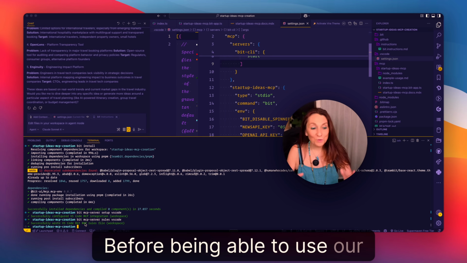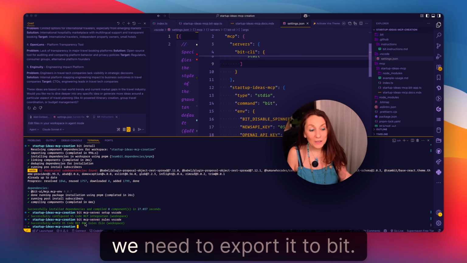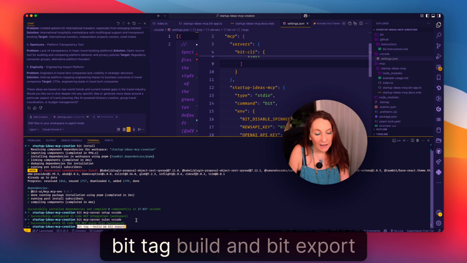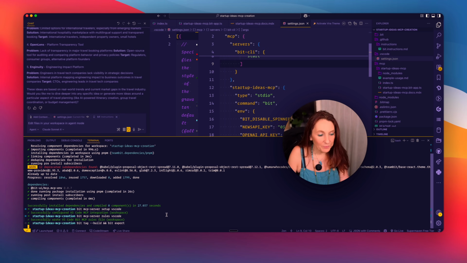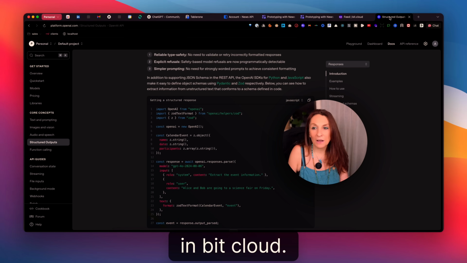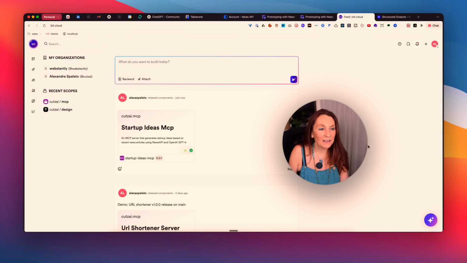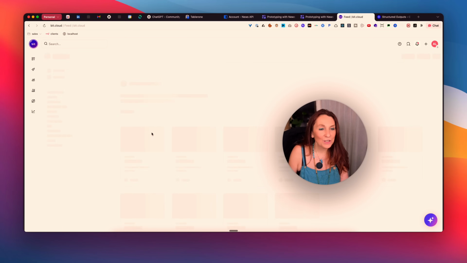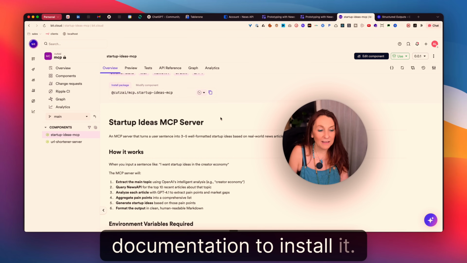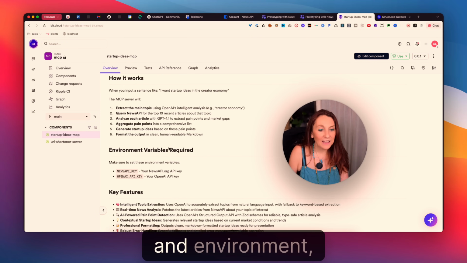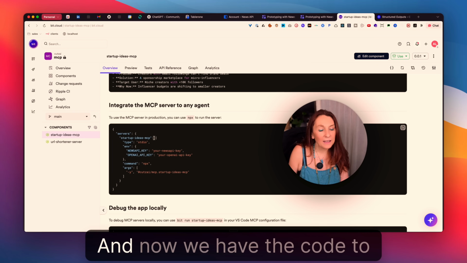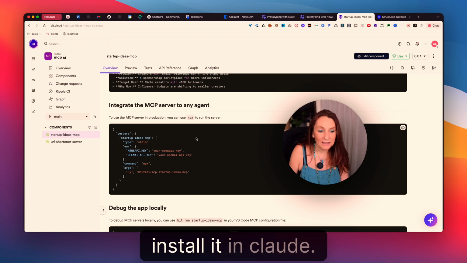Before being able to use our newly created MCP server, we need to export it to Bit. So we do it with this command, bit tag build and bit export. Now our component is exported and we are going to see it in Bit Cloud. And you can see our MCP is here. So we open it and we have all the documentation to install it, how it works, environment variables, key features, example, and now we have the code to install it in Claude.